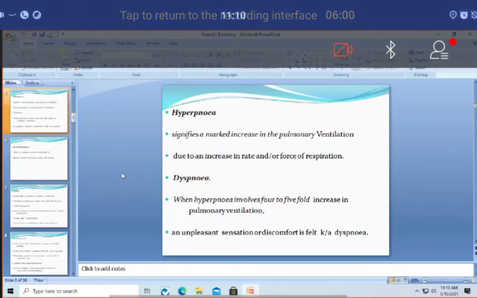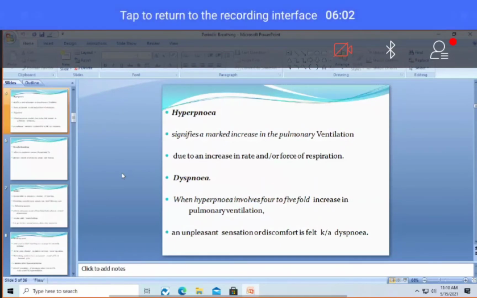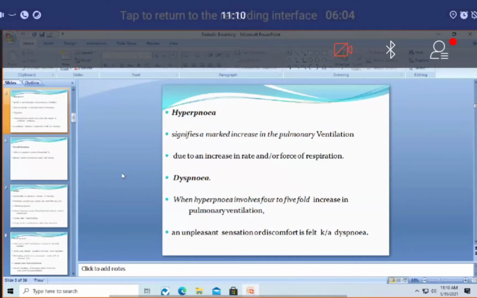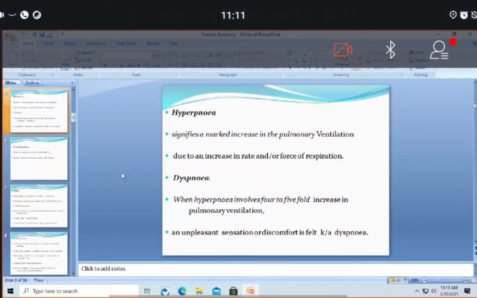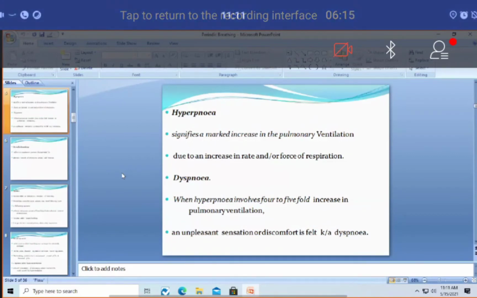What is dyspnea? When hyperpnea, which is nothing but an increase in rate and/or force or depth of respiration, goes beyond 4 to 5 times the normal, and it causes unpleasantness or discomfort to the patient, that is dyspnea.